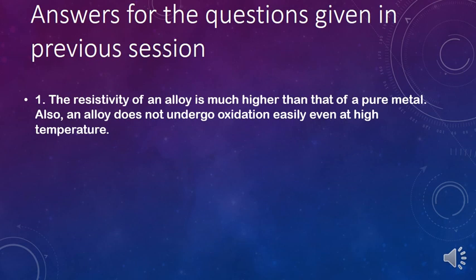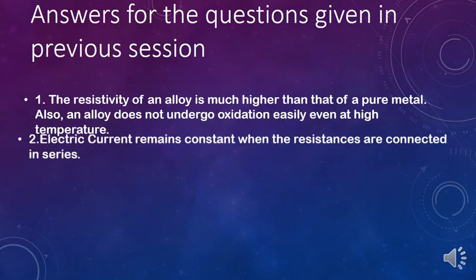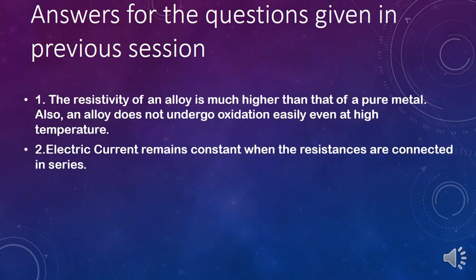Second question, which quantity remains constant when resistances are connected in series? The answer is, electric current. Electric current remains constant when the resistances are connected in series.